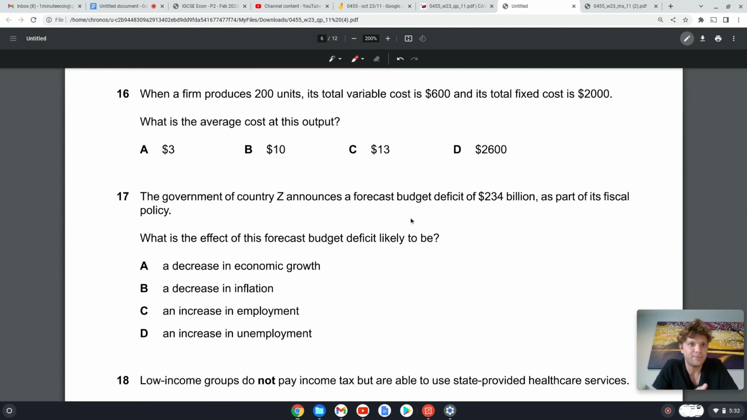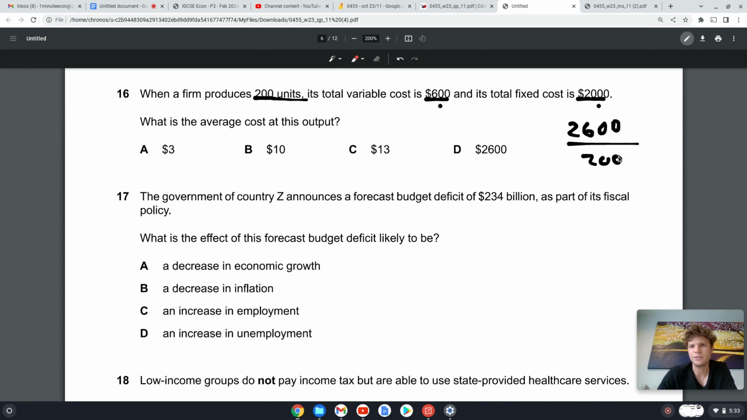Doing well. 16. When a firm produces 200 units, so 200 goods, the total variable cost of these 200 units is $600. The total fixed cost, even if we produced 0 units, would be $2,000. So that means our total cost is variable cost plus fixed cost, so $2,600 to produce these 200 units.